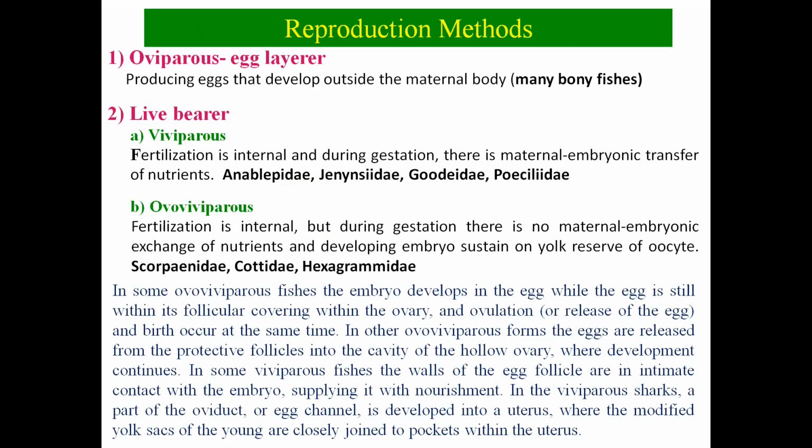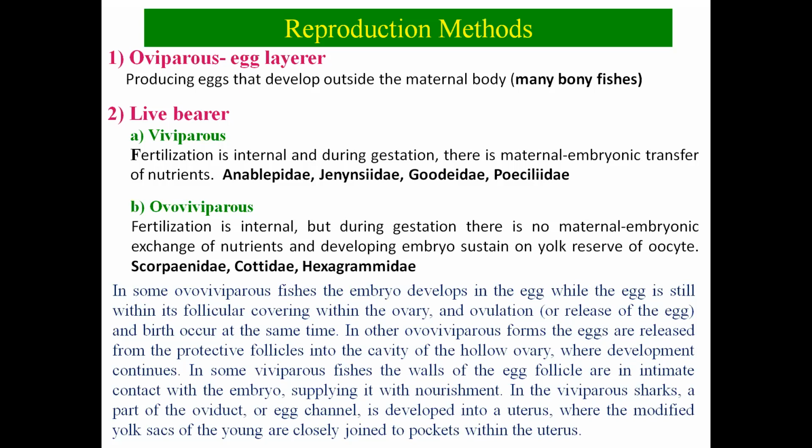Now, the reproduction method I have told: when we talk about fertilization, there are two categories. First we will talk about external fertilization, where the fishes are oviparous, meaning they lay the eggs outside. The female fish produces the egg, and the development of the egg takes place outside the maternal body. That is very common in most of the bony fishes, the oviparous method.